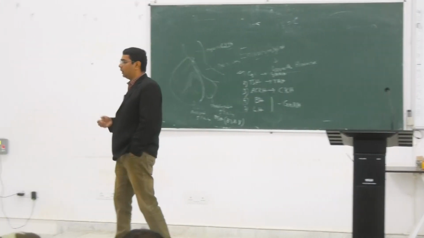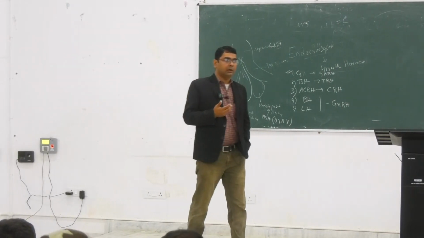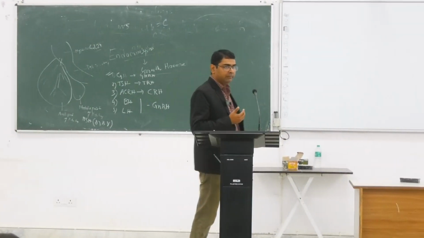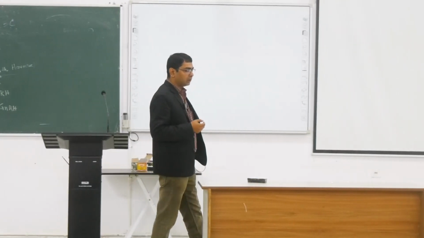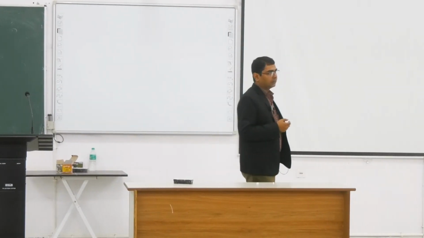What is our blood concentration? Blood concentration is actually 3 nanogram per ml. This is the blood concentration of growth hormone in our blood.